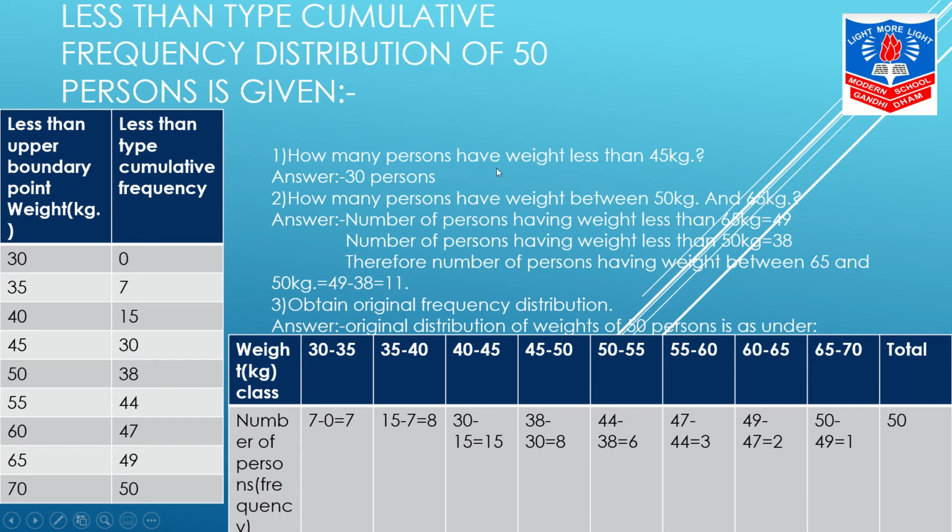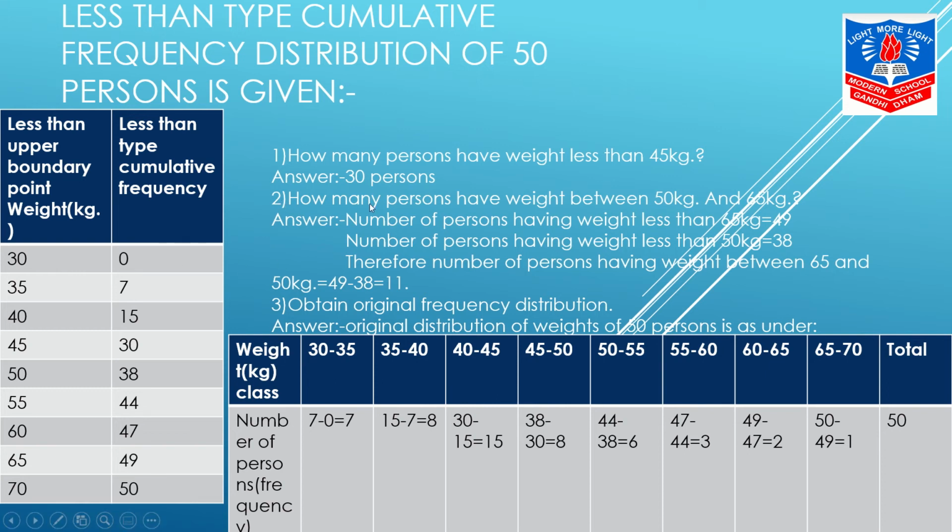How many persons have weight less than 45 kg? Now over here the heading is less than, and 45 kg, how many persons? 30 persons is our answer. Corresponding one.